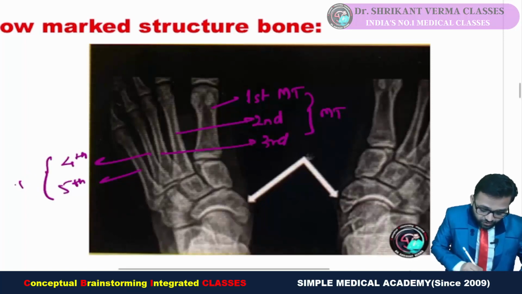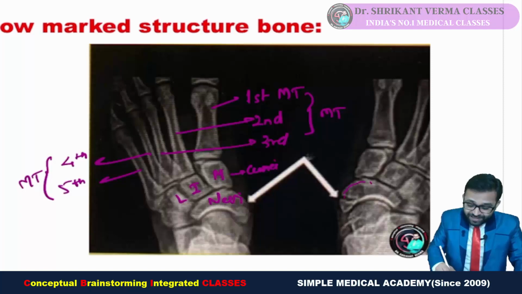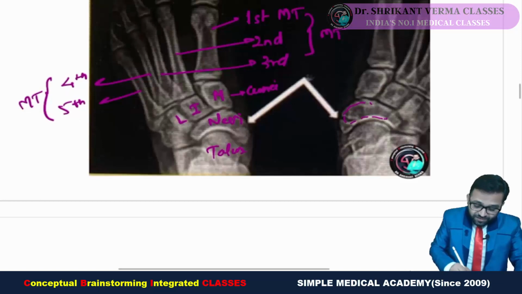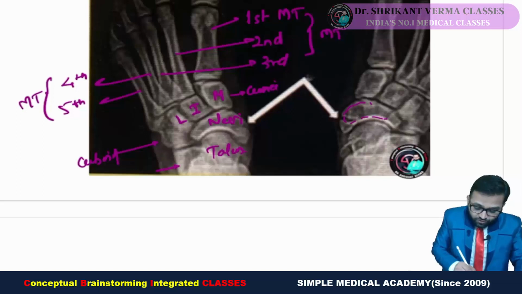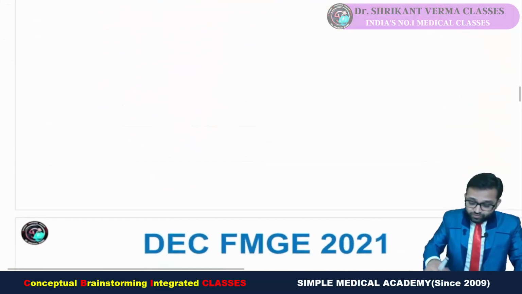In our classes we had drawn all the diagrams with proper concept. These metatarsals are articulating with the cuneiform bones. You can see here the medial, intermediate and lateral cuneiform. These cuneiforms are articulating with the navicular bone. So in this exam, they ask about the navicular bone, which is articulating with the talus. And on the lateral side, you can see the cuboid bone, and this is the shadow of the calcaneum. Fine. So remember these things.